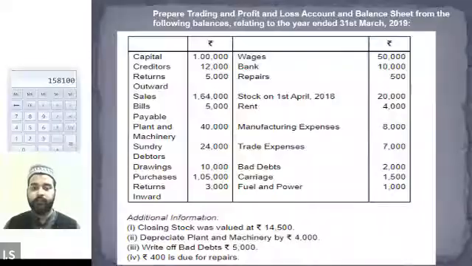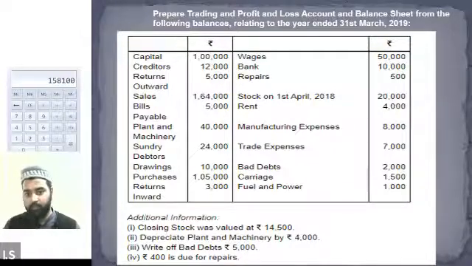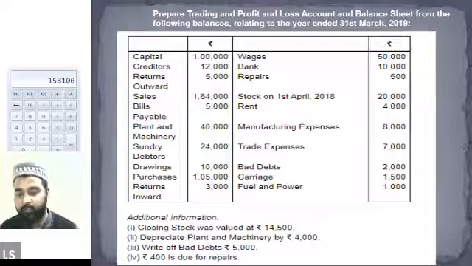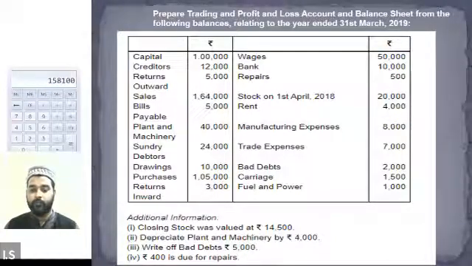All right, then we have the information regarding the sundry debtors, 24,000. So we'll have to write it in the asset side of the balance sheet, 24,000. And then there is information regarding the drawings. So drawings will obviously be reduced from the value of the capital, 10,000. Okay, so we have recorded all the items in the relevant accounts and statements.